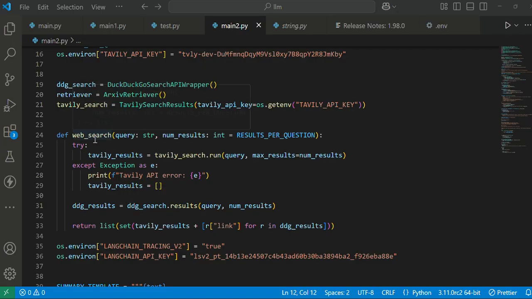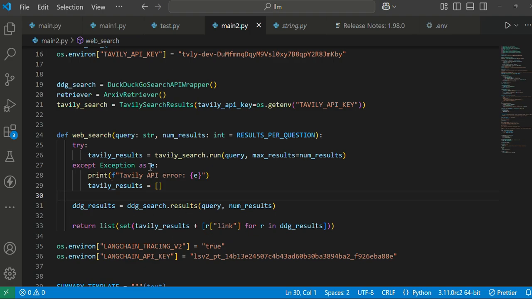We are creating a function for web search, named web_search. What we are basically doing is that first we'll send a request to the Tavily API so that it will generate an output. If Tavily fails, then we'll set the output to empty, so that we will not get any errors further on. If it generates any error, it will not be considered. And DuckDuckGo will generate results that we are storing in the DDG results.